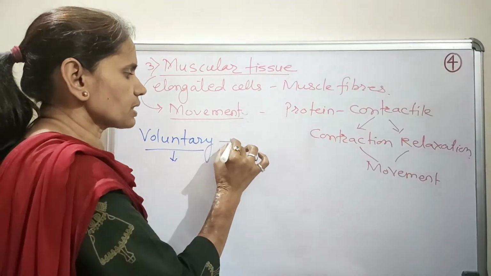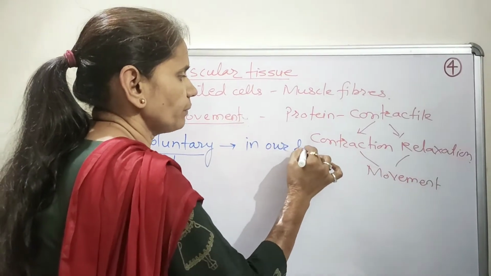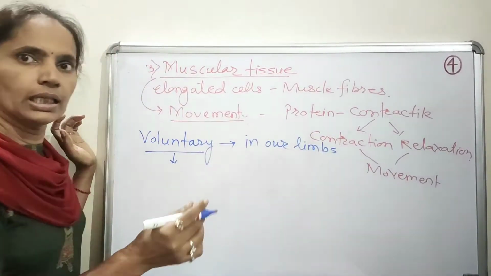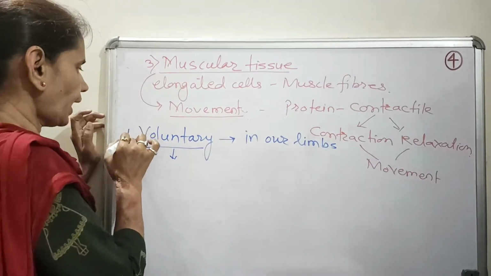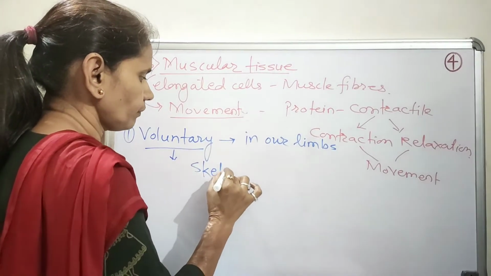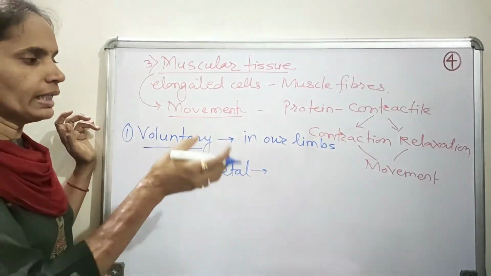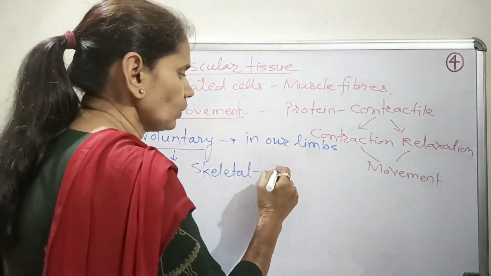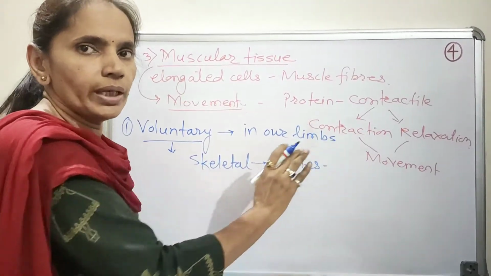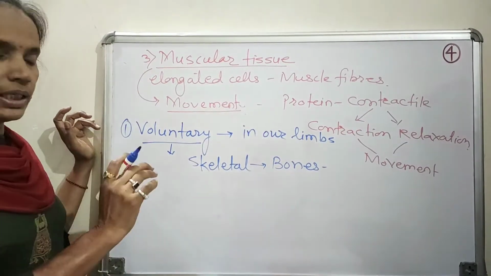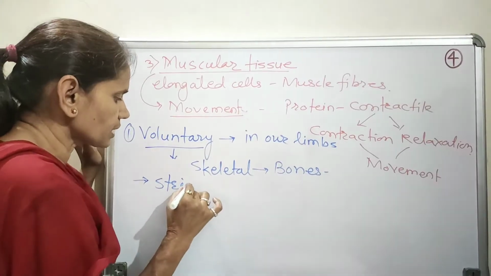Now these voluntary muscles are present in the limbs. So the muscles in our hands and in our legs are the voluntary muscles. These muscles are also called skeletal muscles. The voluntary muscles are called skeletal muscles because they are attached to, or in contact with, the bones, so that again they are responsible for the movements in the body. Now one more interesting thing is that the voluntary muscles are also called striated muscles.